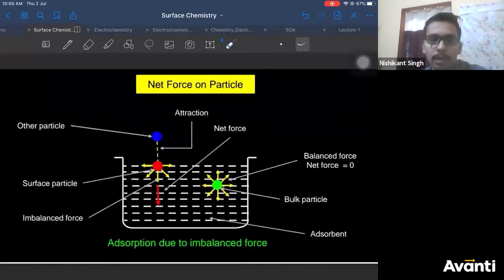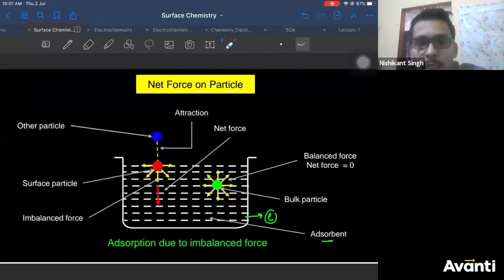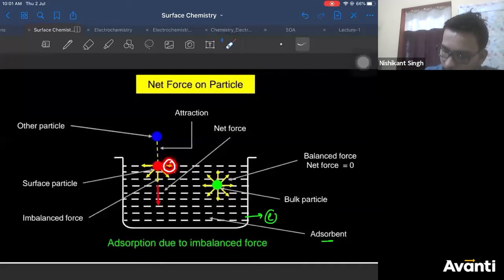So we have a diagram over here. All of you have studied the concept of surface tension. It is similar to it, right? This is your solvent molecule, which is acting as adsorbent. So you have taken a liquid adsorbent here. I'm considering two molecules of liquid. One, the molecule at the surface, and the other, the molecule in the bulk. Correct? So the molecule at the surface will be surrounded by one molecule on this side, one on this side, one on this side, one on this side, nothing on the top.